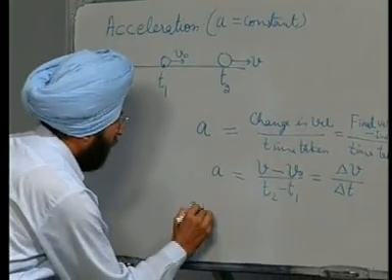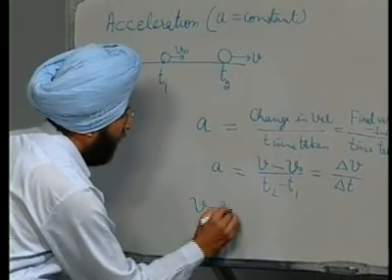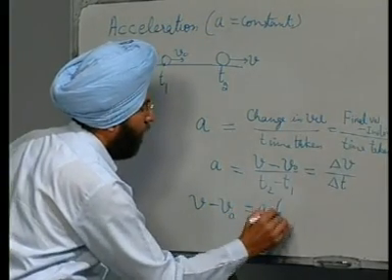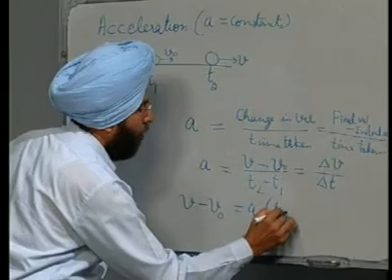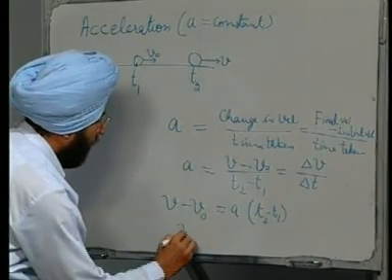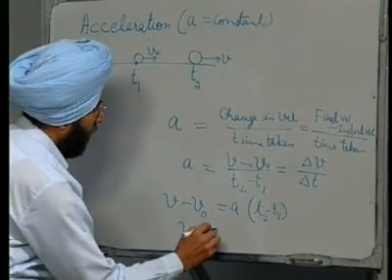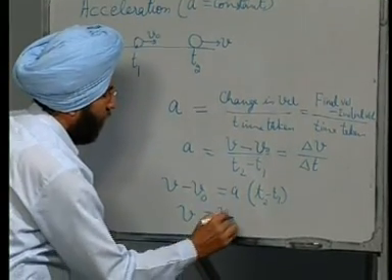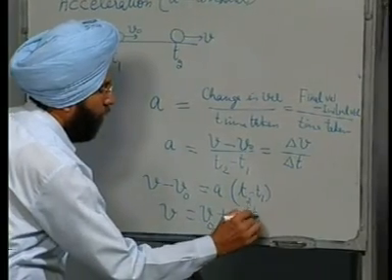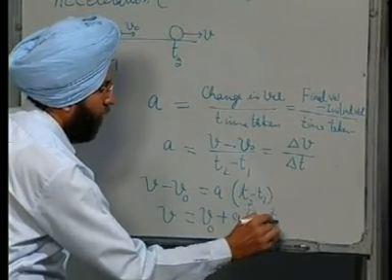From this equation, v minus v 0 is equal to a into t 2 minus t 1, or v is equal to v naught plus a into t 2 minus t 1.